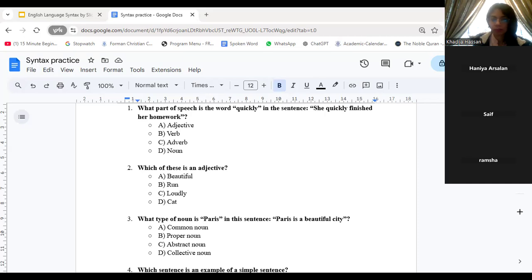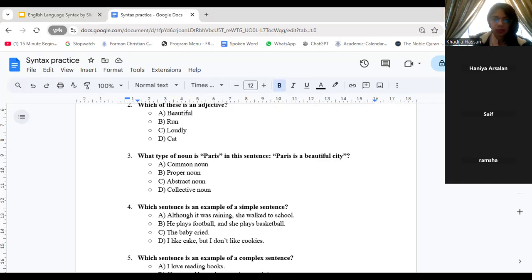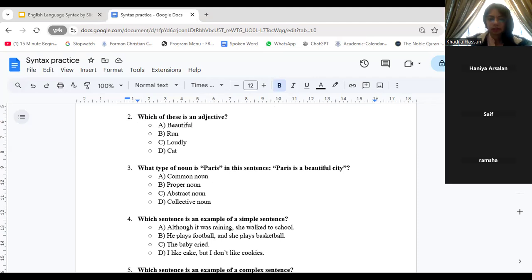Question number three, part B, it was. Which sentence is an example of a simple sentence? Although it was raining, she walked to school. He plays football and she plays basketball. The baby cried. I like cake, but I don't like cookies. I mean, I like both, but which one is it?